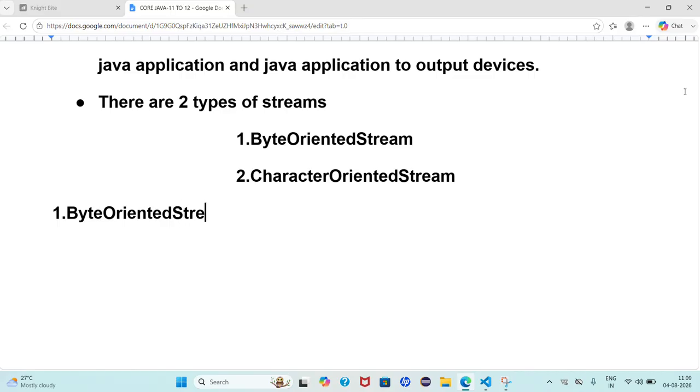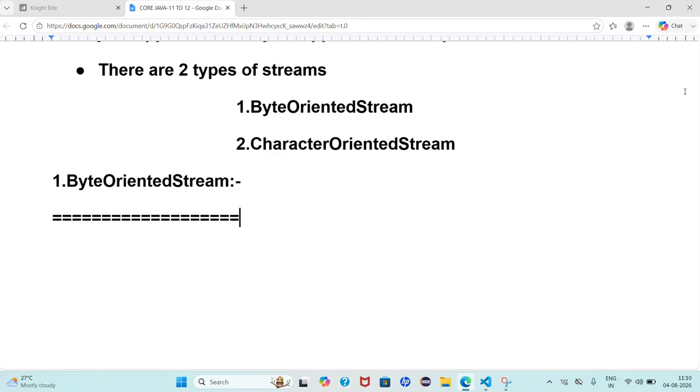Then what is the purpose of this byte oriented stream? First, stream is just carrying the data. The byte oriented stream is also a stream. It is able to carry data in continuous flow from input devices to the Java application and Java application to output devices in the form of bytes. In the form of what? Bytes.